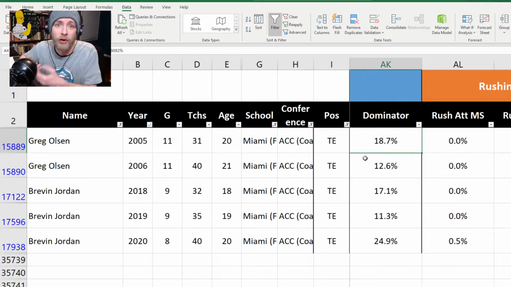Now, that's not to say what he's doing on his tape, what his actual skill set is, and we still need to know where he's going to be drafted and what team he's going to go to, because opportunity is king. But in terms of production, Brevin Jordan is as good a prospect as any you've been excited to draft